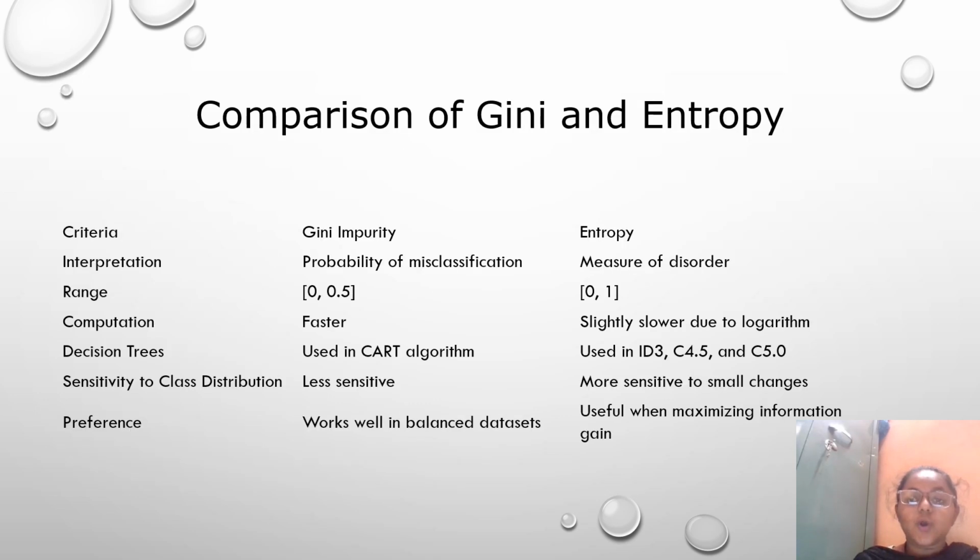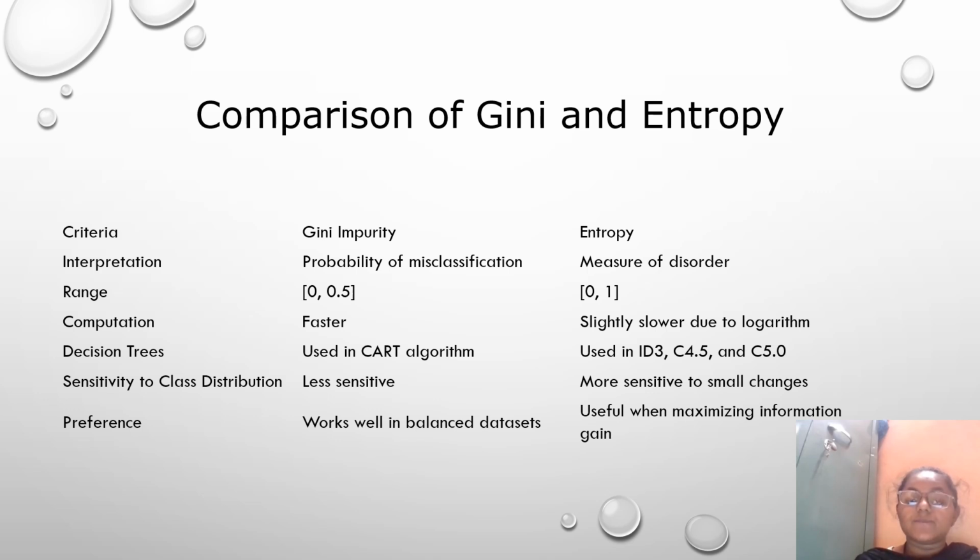Comparison of Gini impurity and entropy criteria. Interpretation: Gini impurity is the probability of misclassification, whereas entropy is a measure of disorder. Range: Gini is 0 to 0.5, whereas entropy is 0 to 1. Computation: Gini is faster, while entropy is slightly slower due to logarithms.